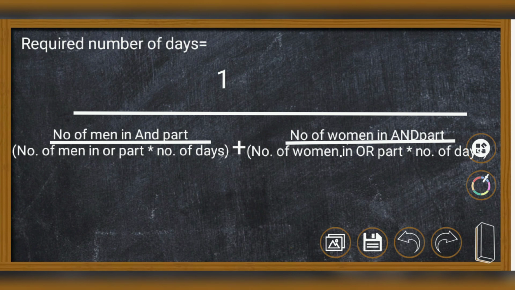Now the equation, the number of required days is 1 divided by, take the first part, the number of men or women in the "and" part divided by the number of men or women in the "or" part into number of days. So "and" divided by "or" into number of days. So that's it. It's very easy to understand.